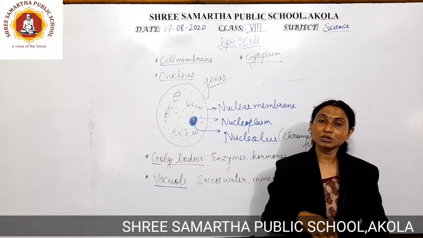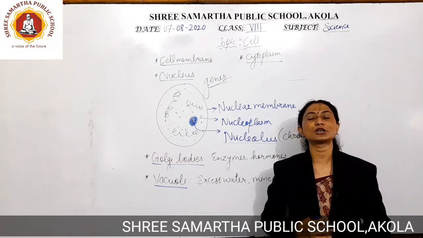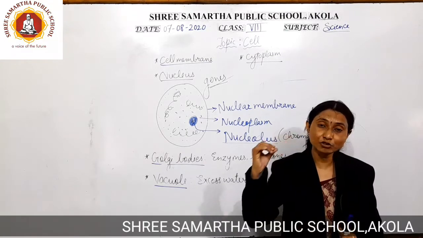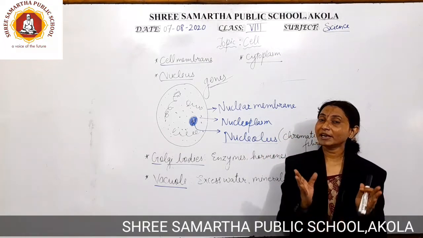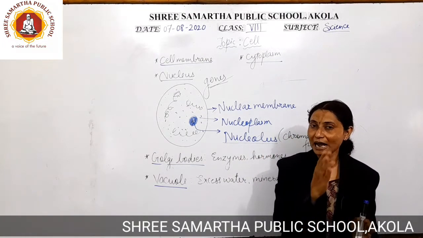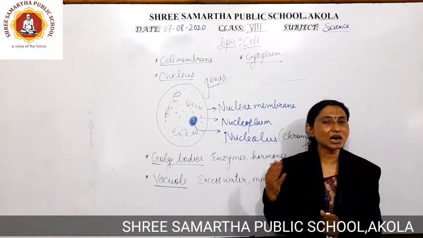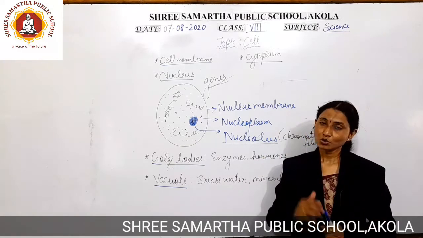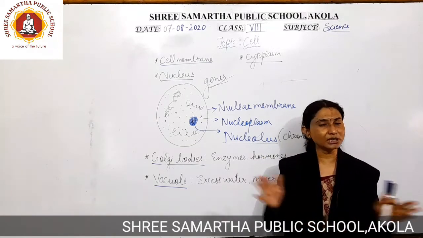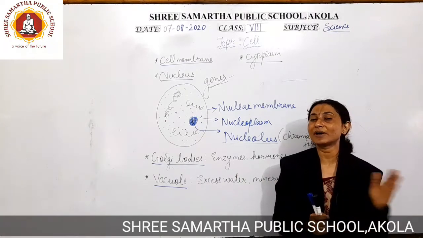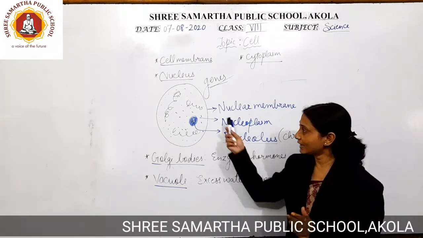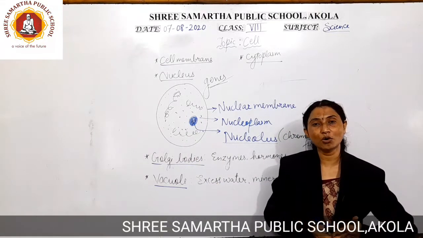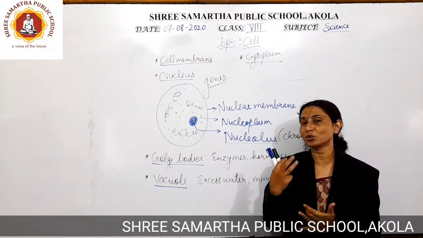And suppose the genes are not present in the tomato plant, then do you think that the new generation of that plant will have tomatoes in it? No. If genes and chromosomes are absent, then ultimately transmission of characters is not at all possible. So whatever may be the condition, whatever may be the circumstances, it is very essential that heredity material should be there inside the nucleus, which is going to carry forward the characters from one generation to another generation.